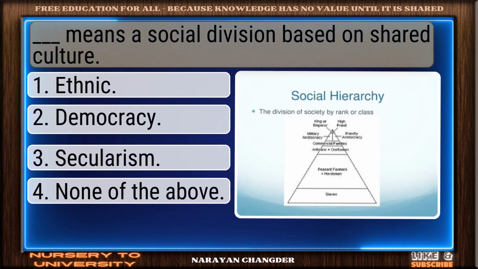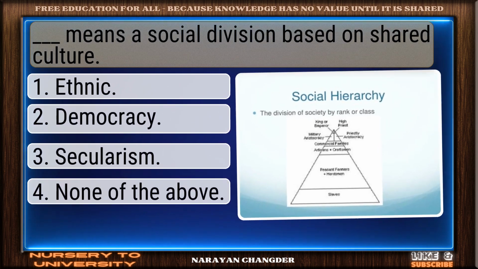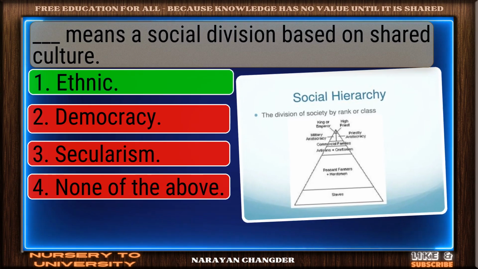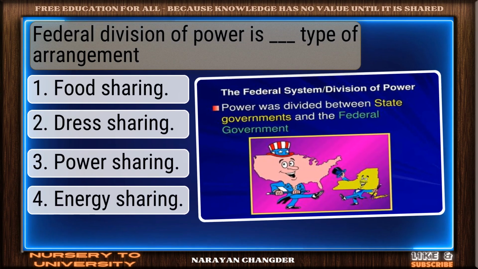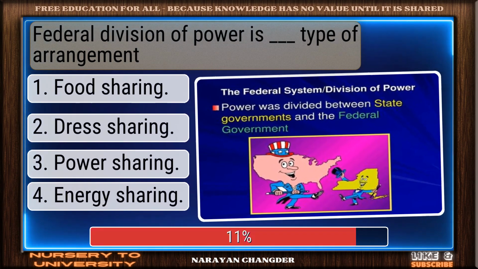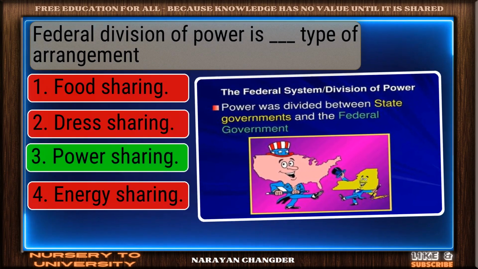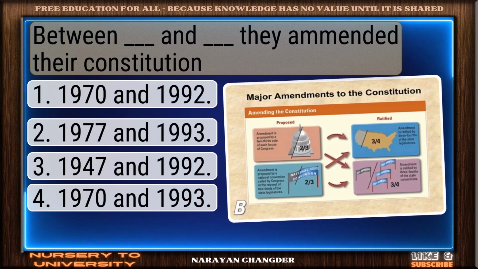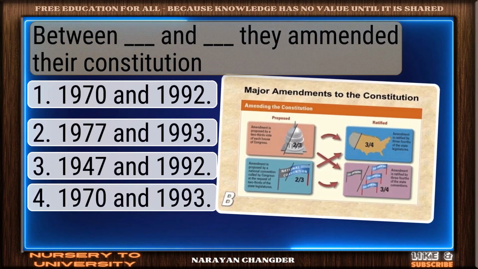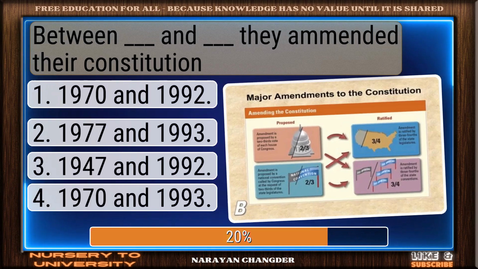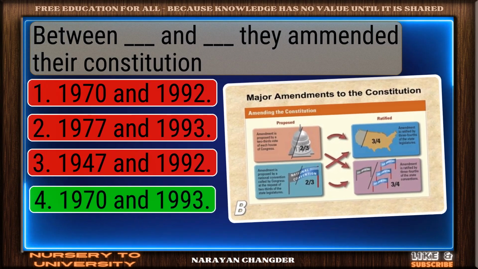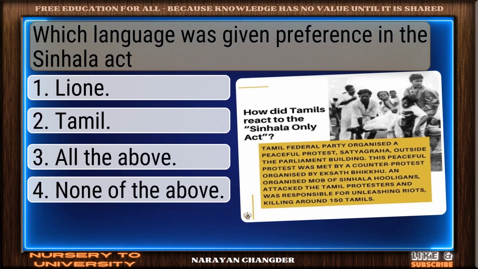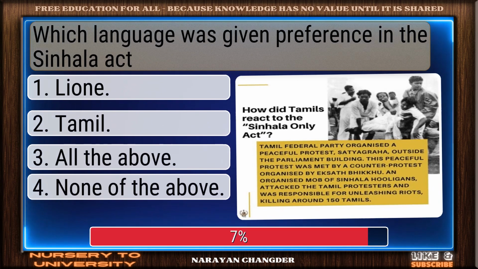Dash means a social division based on shared culture. Well done. Ethnic is right. Federal division of power is dash type of arrangement. Correct response. Power sharing is accurate. Between dash, one dash, they amended their constitution. Nice selection, 1970 and 1993. Which language was given preference in the Sinhala Act?